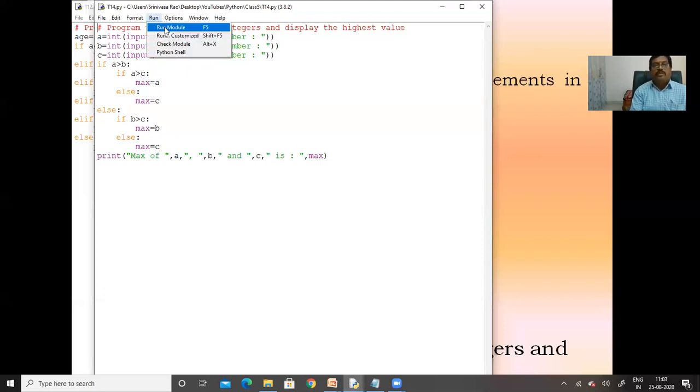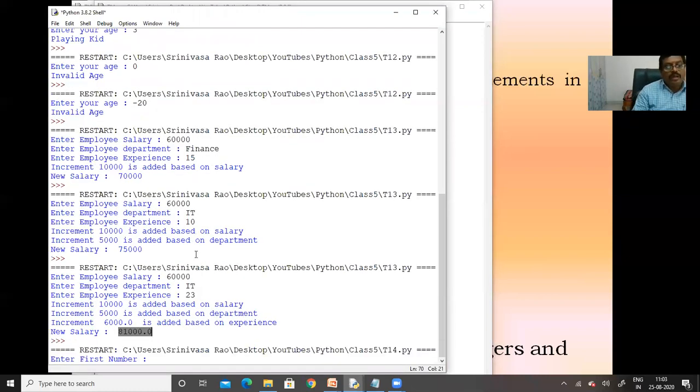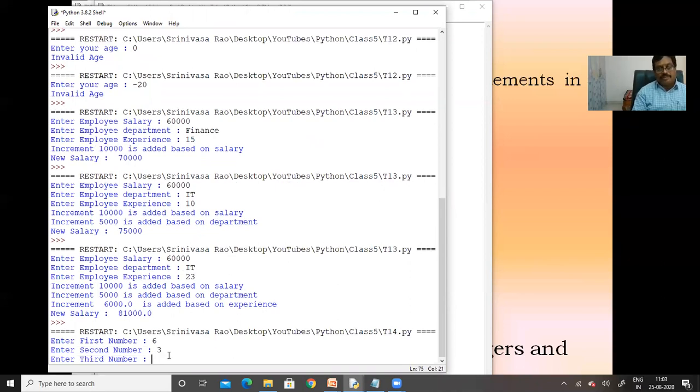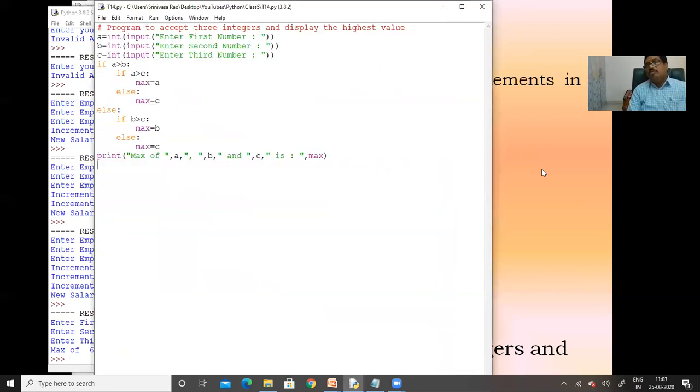See here, we are going to execute this particular program. Here the first number I am going to specify as 6. The second number I am going to specify as 3. And the third number I am going to specify as 9. Now the max of 6, 3 and 9 will be 9. It is going to print the highest value from that particular group of 3 values. Like this, we are going to execute.